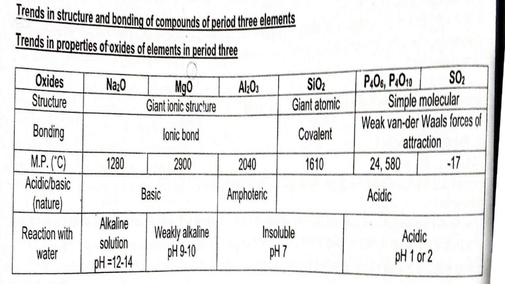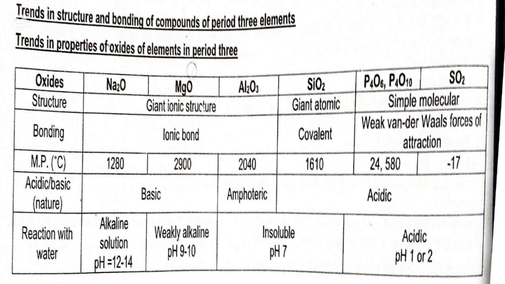Now, the type of bonding between sodium oxide and aluminium oxide is ionic bonding. Silicon 4 oxide has covalent bonding, while phosphorus 3, phosphorus 5, and sulfur 4 oxides have weak van der Waals forces of attraction between their molecules. The melting points: sodium oxide has a melting point of 1280.